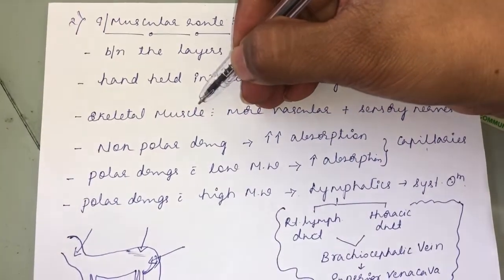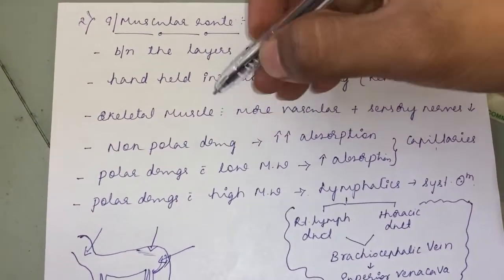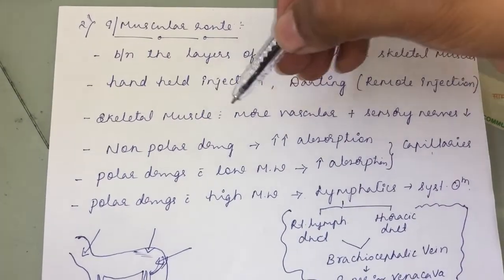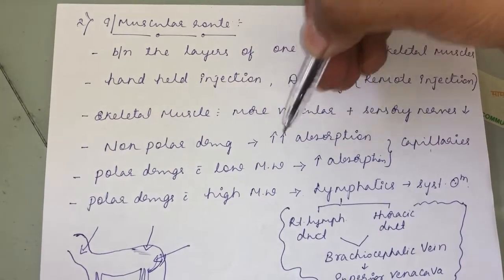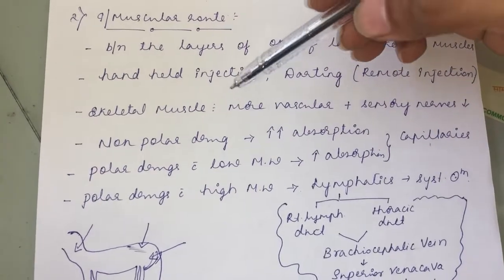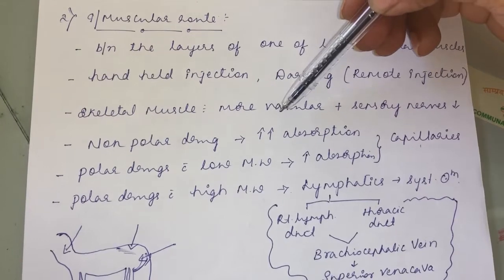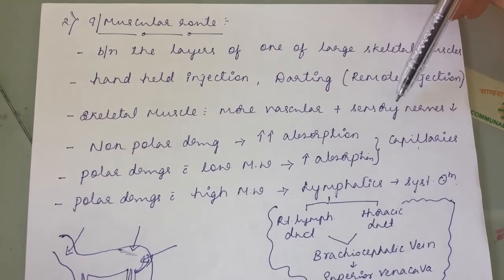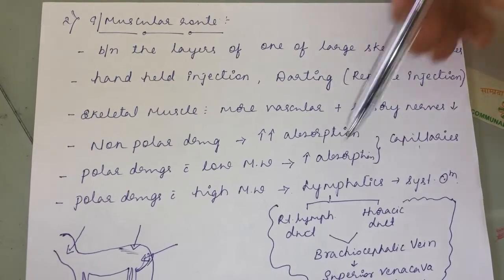See, the skeletal muscle is supplied with blood vessels. So from the muscle, the drug goes into the blood vessel, and from the blood vessel it enters the systemic circulation. The skeletal muscle has a high blood vessel supply, and the sensory nerves are very few when you compare it with other places.